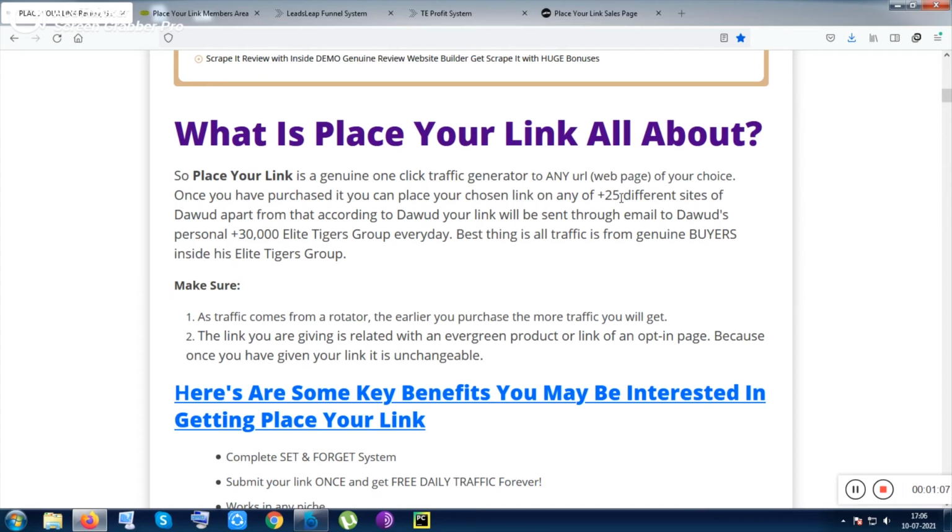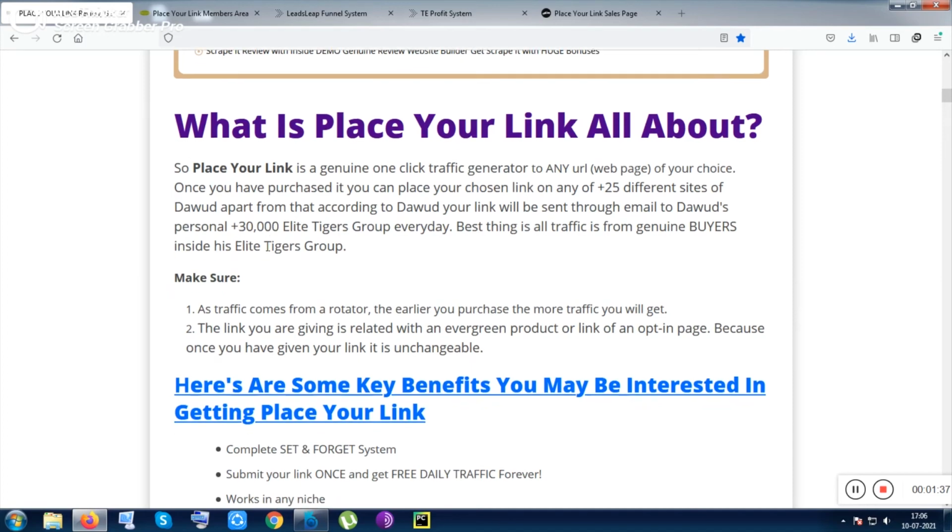So 25 plus different sites, and I think not all of the 25 plus sites will have your link, but one of the 25 plus sites will, I think, I am not sure about that. But I am sure that 30,000 plus people will get an email which consists of your link. Now the open rate, I don't know about that, and everything.